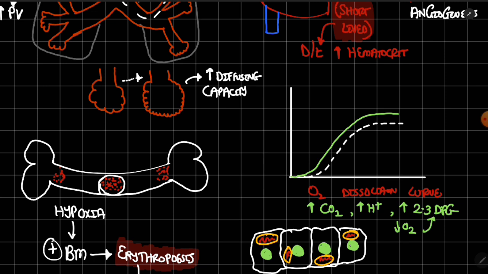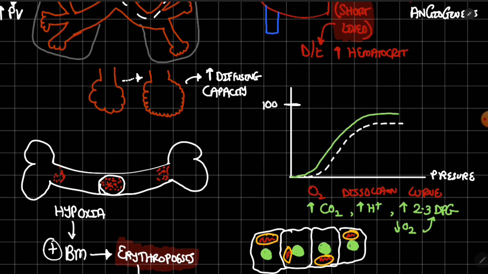Now this is a very logical concept. This graph is a sigmoid shape graph, and this is the saturation, 100% saturation, and here it is pressure of oxygen.